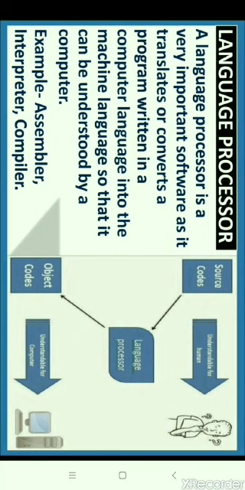A language processor is a very important software as it translates or converts a program written in a computer language into the machine language so that it can be understood by a computer. With the help of the diagram, you can understand the concept of language processor. Computer language code is also known as source code and machine language code is also known as object code. So you can say that a language processor is used to convert source code into object code. Examples of language processors are assembler, interpreter and compiler.